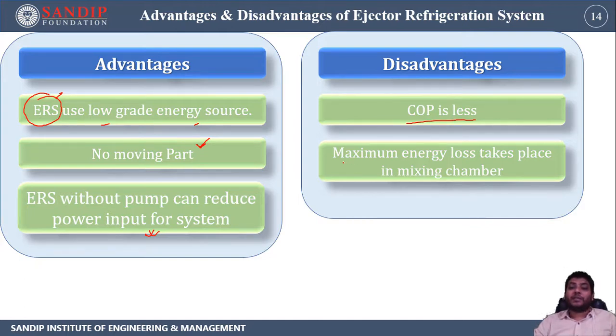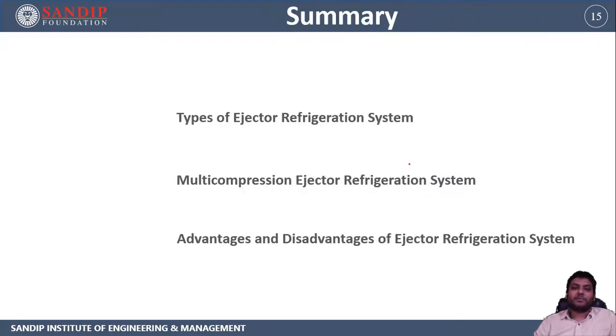Then, maximum energy loss takes place in the mixing chamber. In the ejector there is a mixing process, and in mixing a very large amount of energy is lost. So that is the drawback of this system. Those are the disadvantages of this system. I hope you understand the advantages and disadvantages of this system.